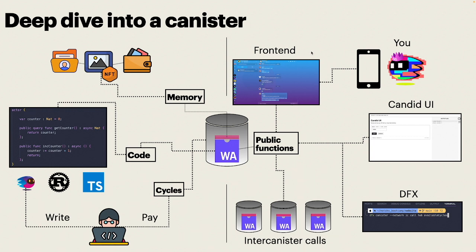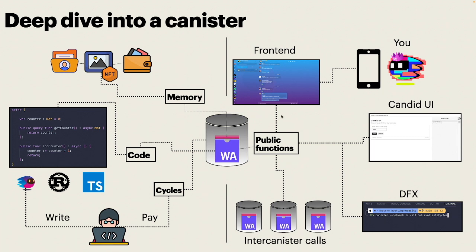Okay, let's move to the user side. We can interact with canisters only through public functions. It's important to understand that the memory of a canister is not exposed by default. Otherwise, anyone would be able to see messages and interactions happening on the internet computer. A canister can only be accessed through these public functions. Developers will specify public functions when writing their code, and those public functions can be used either to execute the WebAssembly code or to look into the WebAssembly memory. For example, post message would be a public function, read message would also be a public function.